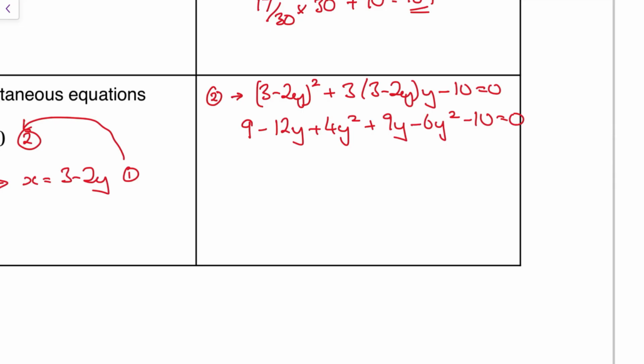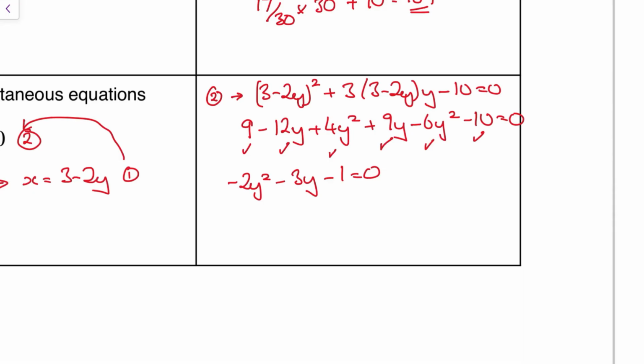Right, now collect. If you see my other videos, I like to tick these off. So 4y squared minus 6y squared is minus 2y squared. Minus 12y plus 9y is minus 3y. I think I know what's going to happen here. And 9 minus 10 is minus 1, and that's equal to 0.